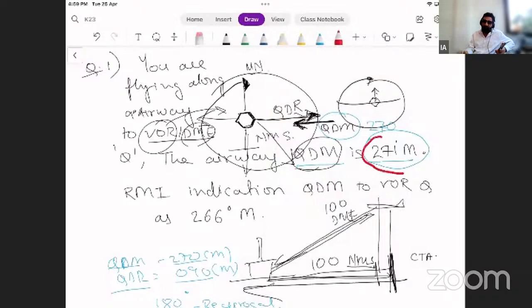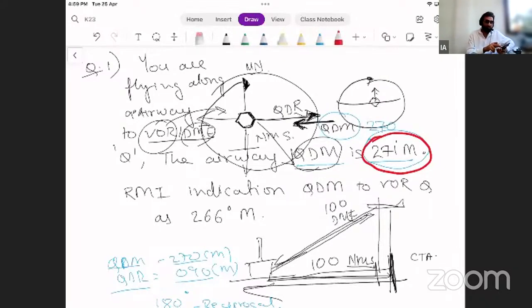I want to plot 271. I don't know how to plot QDM, but I know how to plot QDR. It is very easy, clockwise from north. So in order to plot QDM, find QDR, easy to plot, make a QDR, and that is the QDM in the opposite direction. So what is the reciprocal of 271?